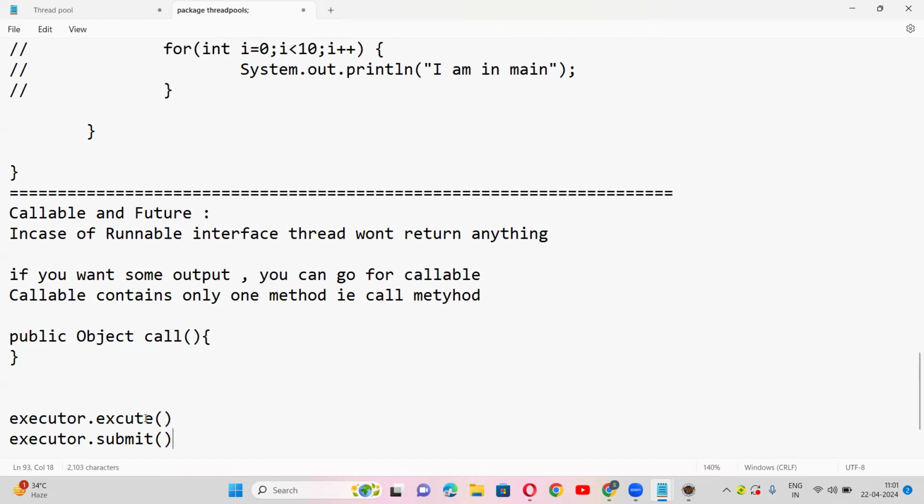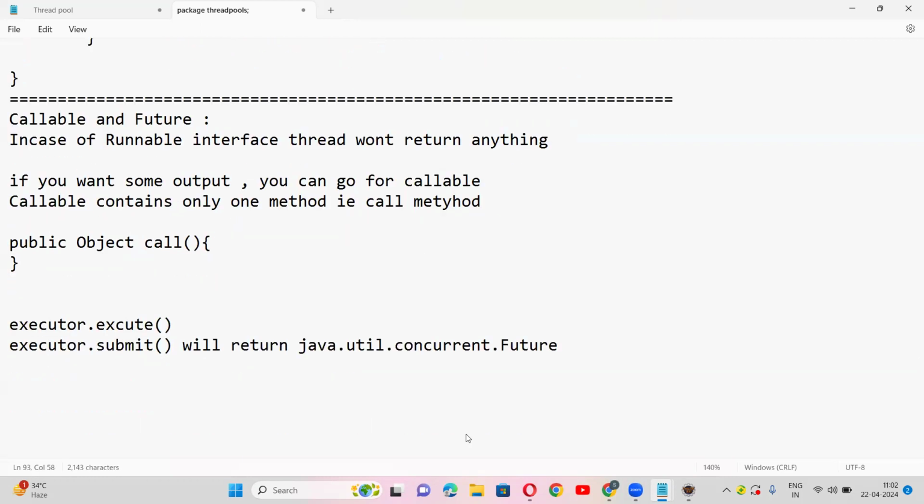Now every method will have some return type, right? Internally, this execute method won't return anything, that's why you are not assigning anything to it. But this submit method will give you an object of Future. This point is very, very important: java.util.concurrent.Future. That means it will promise you some output in the future, guys. That is the actual meaning.